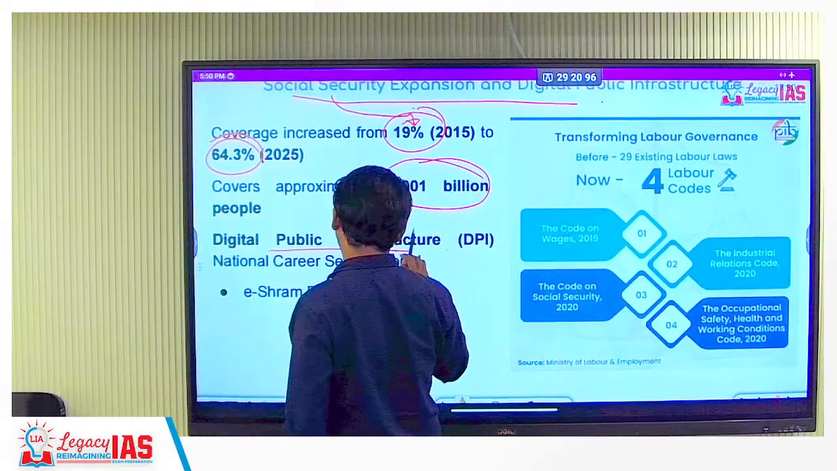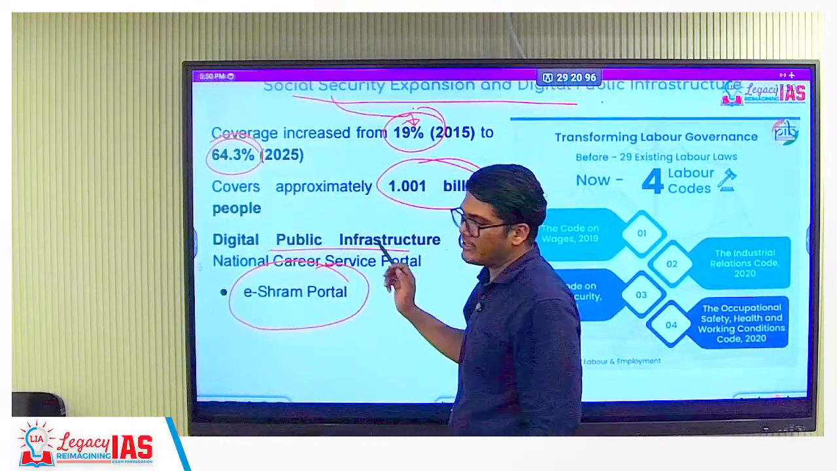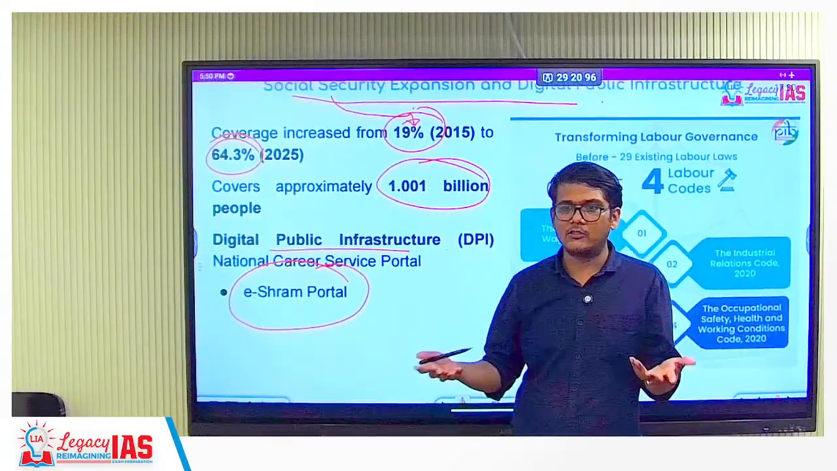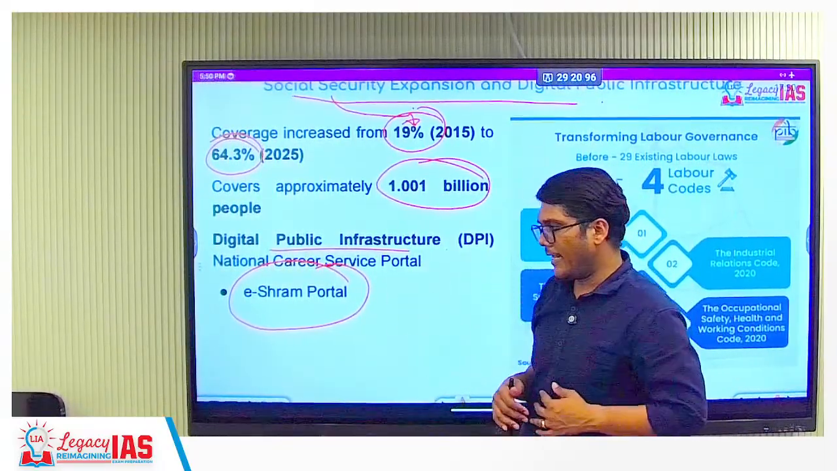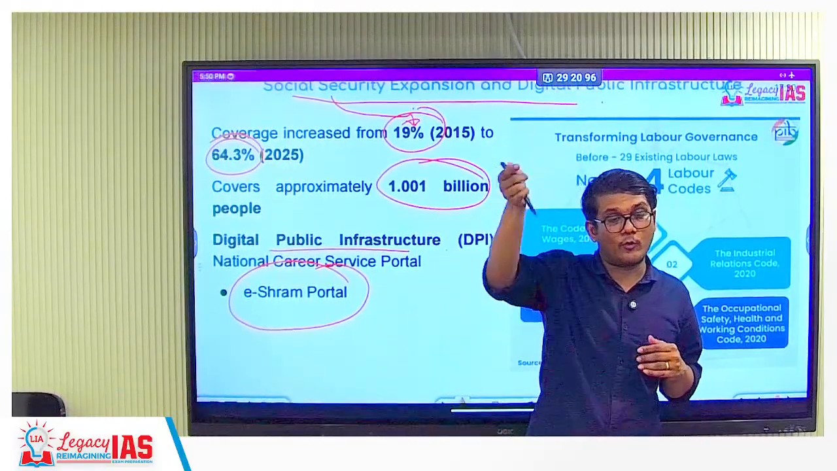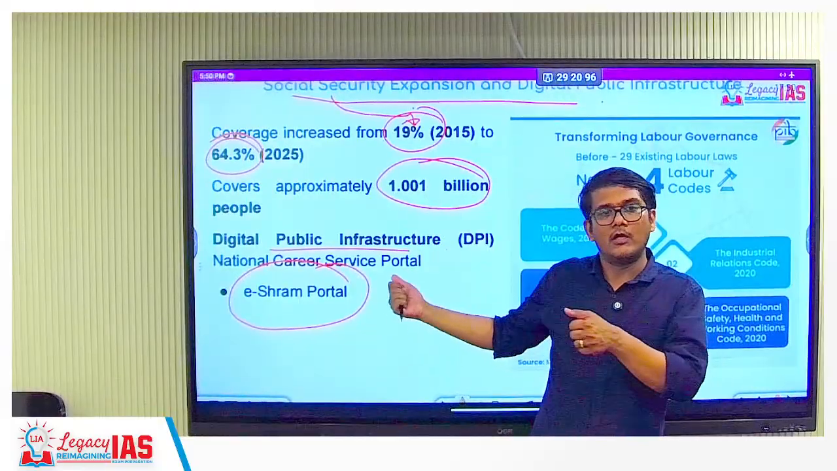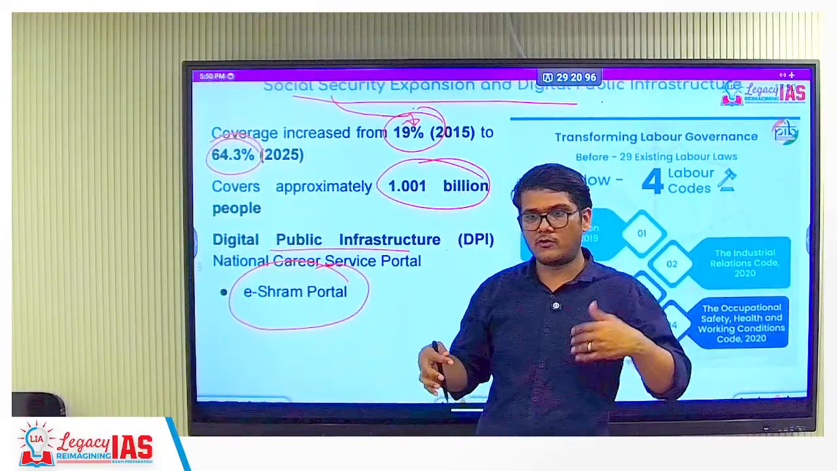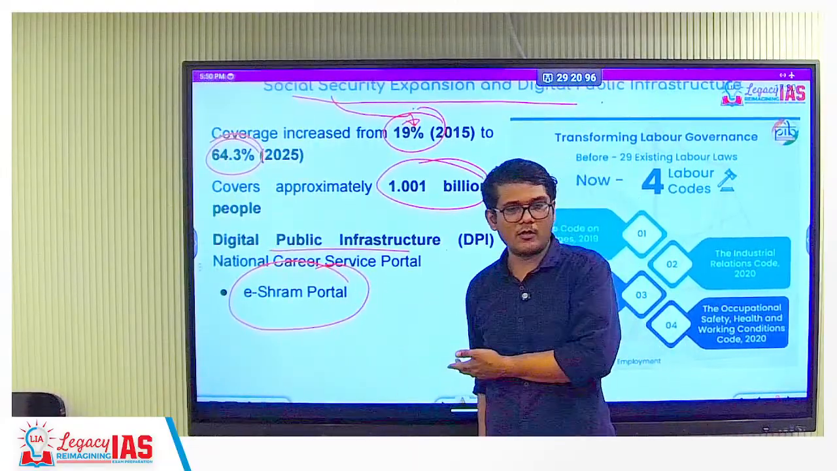Digital public infrastructure, ठीक है, e-shram portal is there. What is this e-shram portal? The job seeker can be connected to the job giver. That is the e-shram portal. So like you have the Naukri portal, you want job in the private sector, Naukri portal. You want job in the government sector, e-shram portal. But now the industries are also linked. So various industries, you can see the jobs availability over here.